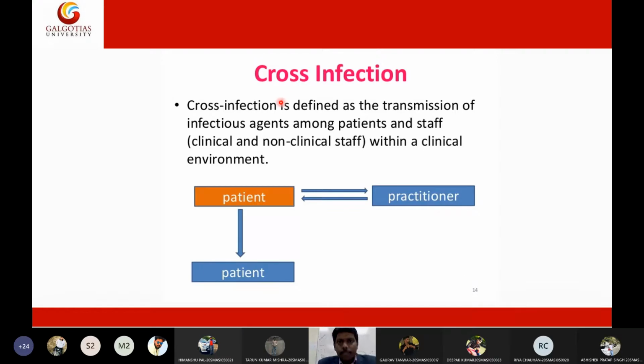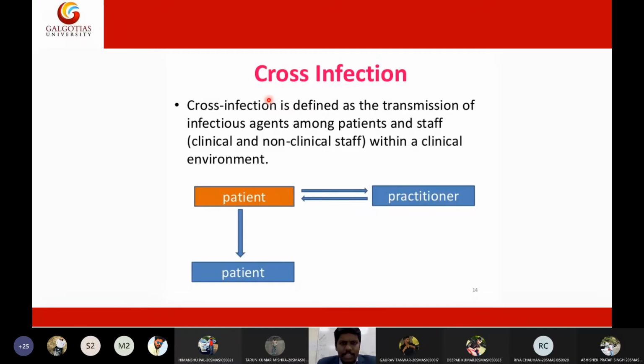HAI, sir. Very good. HAI, that means hospital acquired infection, or nosocomial infection. Nosocomial infection is the precise word to be used. Hospital acquired or hospital borne infections are called nosocomial infections, or simply cross infections.